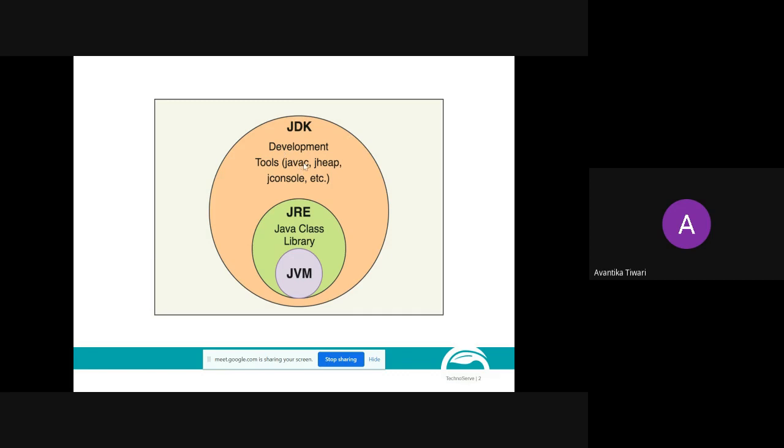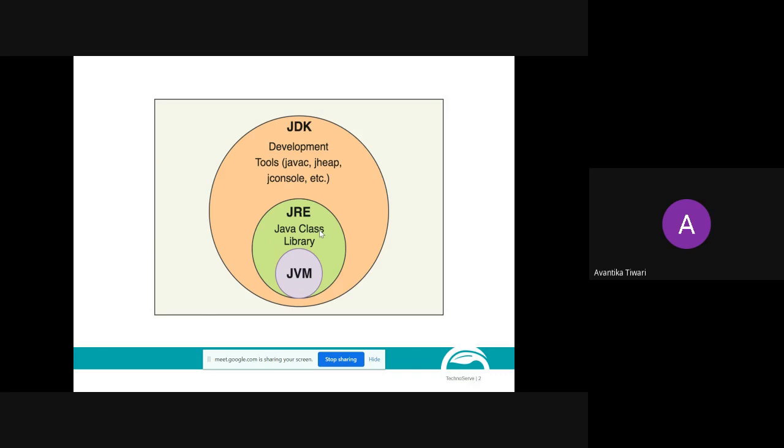Now what is JRE? JRE is a subset of JDK, as we can see from the diagram, and JRE is required only for running Java programs. That means if only JRE is there in your system, you can run the Java program, but you cannot develop it.